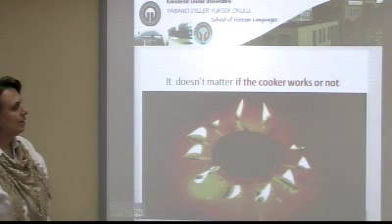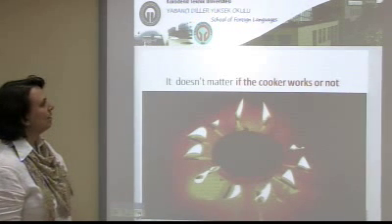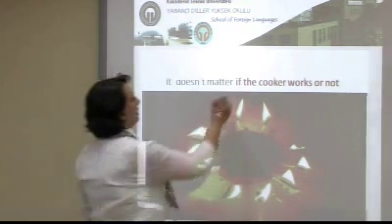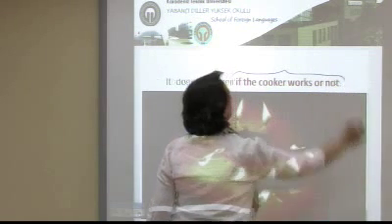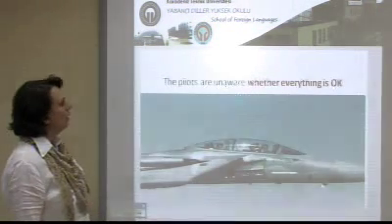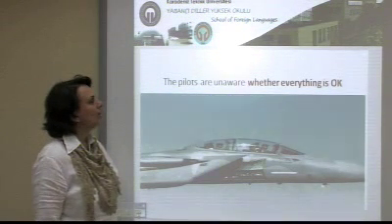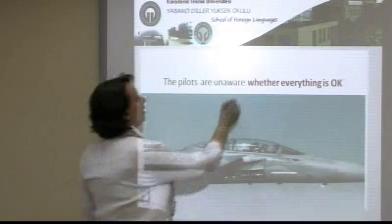Let's have a quick look at the examples with if or whether clauses. It doesn't matter if the cooker works or not. This is the noun clause of the main structure. Another example, the pilots are unaware whether everything is okay.